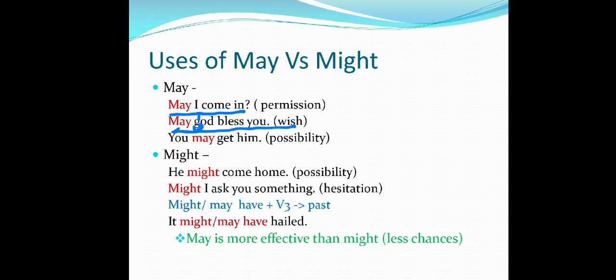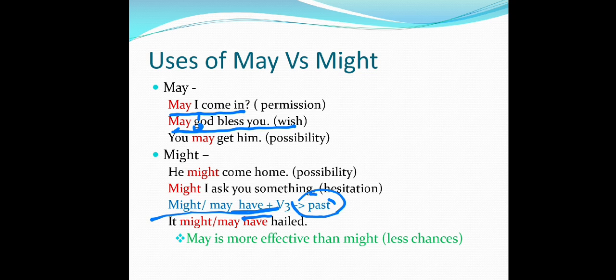So as I have already told you, whenever we use have in the sentence, it will go with the V3 form and that shows the past. So it might have hailed. यहाँ पे हो सकता है कि बहुत ज़्यादा बर्फ़बारी हुई होगी. So it might have hailed or it may have hailed. They both will go with have, and that time they will take V3.